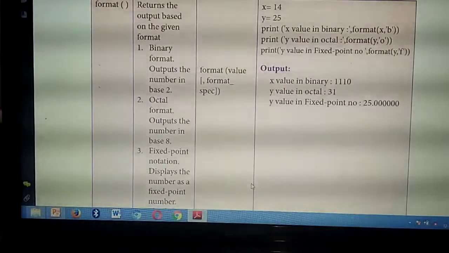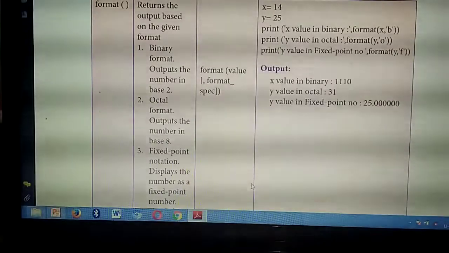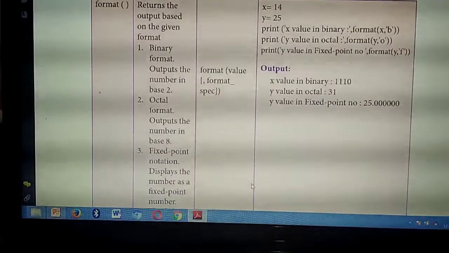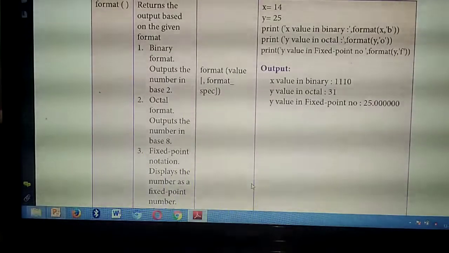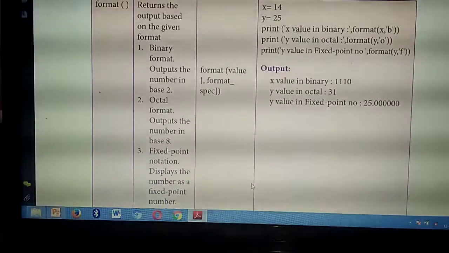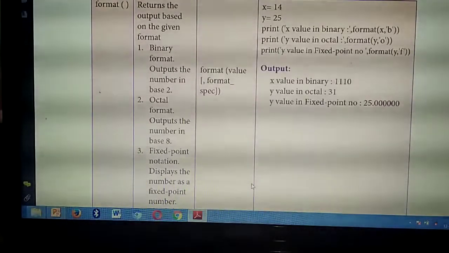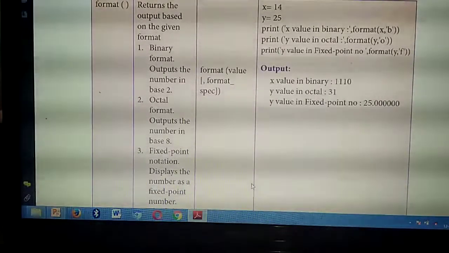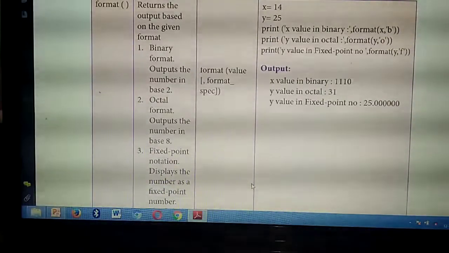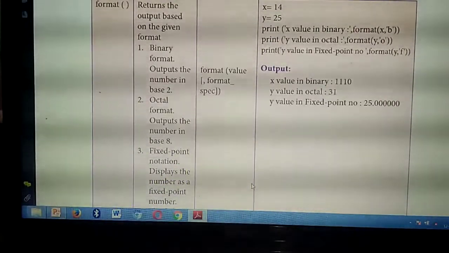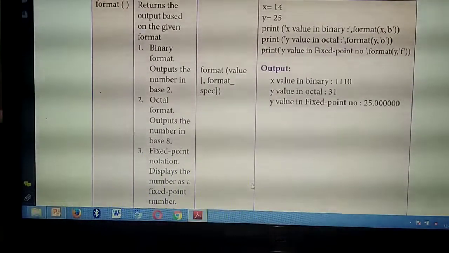So in the format function, how many things have you studied? Binary, octal and fixed point notation. Binary format means it will take the particular number as input, divide the number by 2 and display the answer as output. Octal means the given number is divided by 8. Fixed point means the given number is displayed in point numbers, taking 6 places by default. Understand the format function? Very, very important question. Format function. Okay, listen.